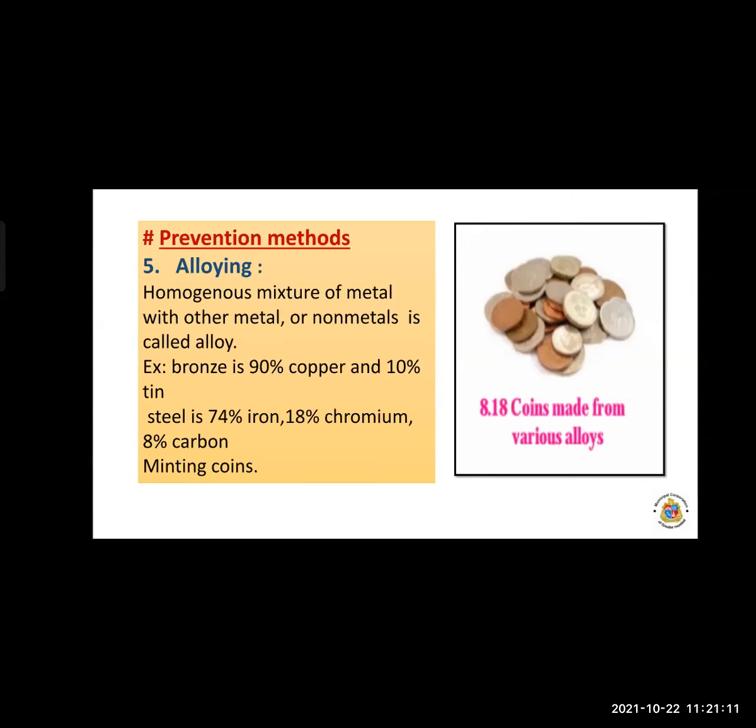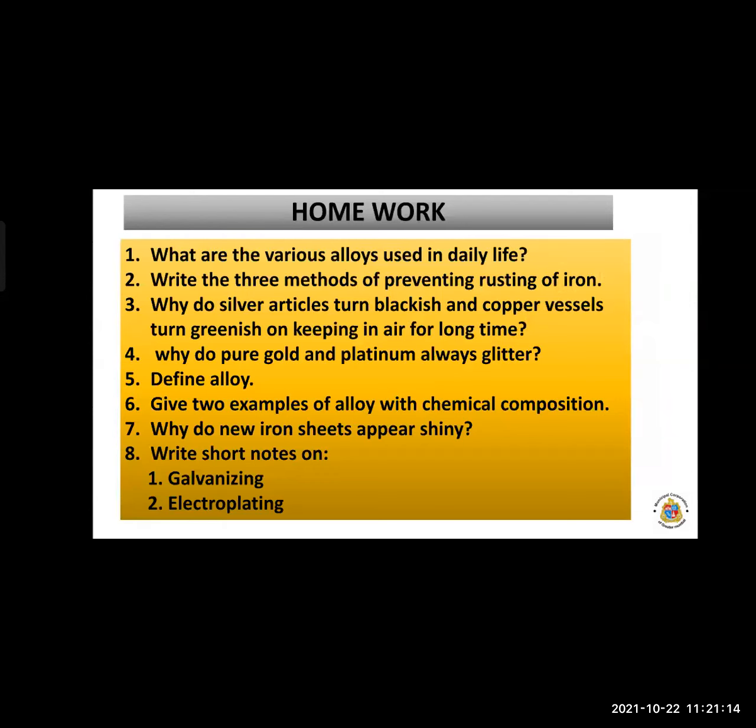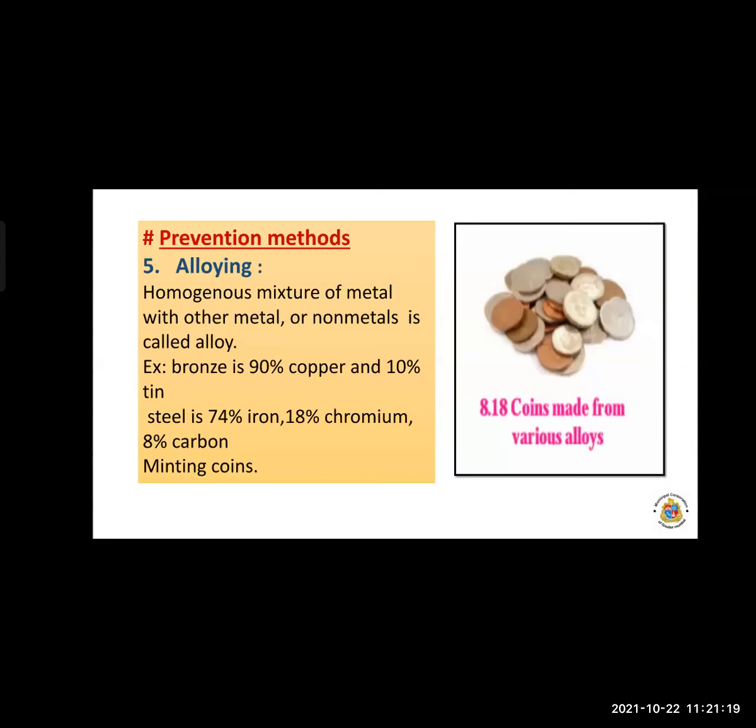Okay. Now next, that is your homework. Before that, what have we seen? First, in this chapter, we have seen the different properties, physical and chemical properties of metals and non-metals. Then we have seen the reactivity series of metals. Some metals are highly reactive, that is potassium, sodium, calcium. Some are moderately reactive and some are unreactive. So unreactives are there, so less reactives are there.